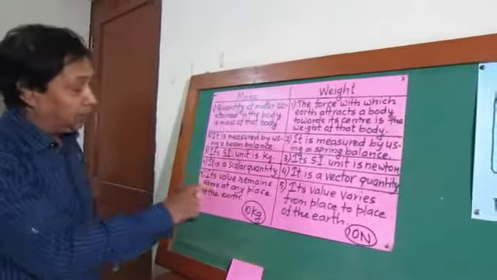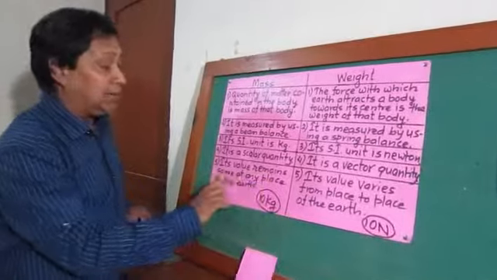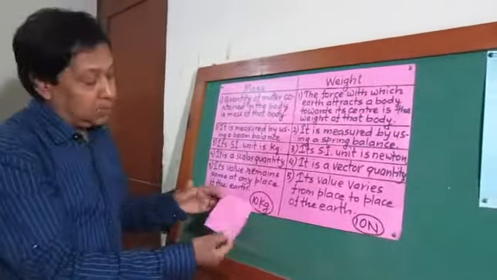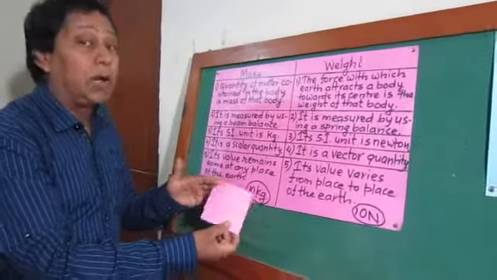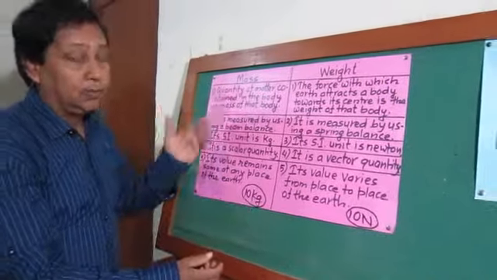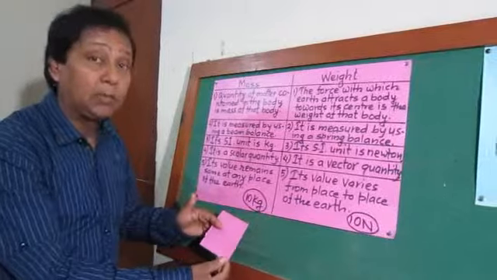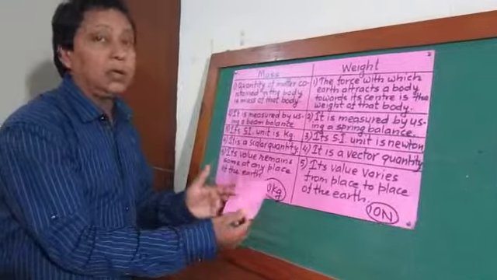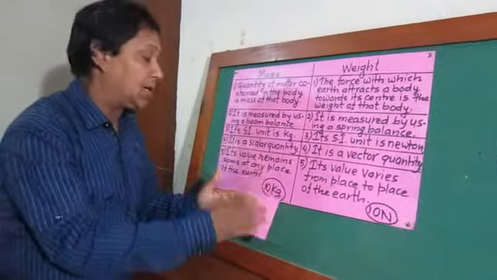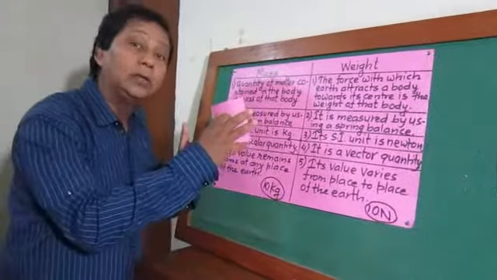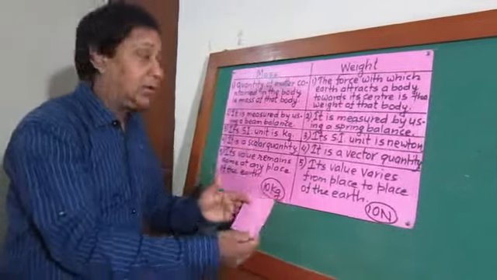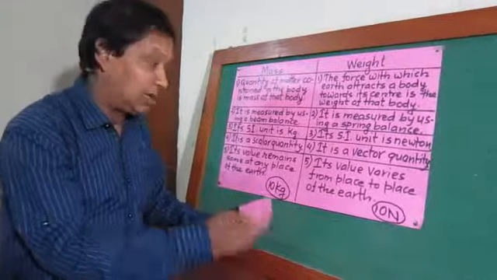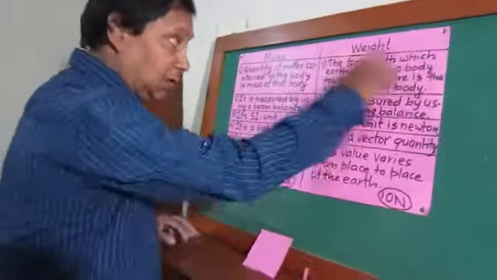Now the fifth one: the value of mass remains the same at any place on the Earth. What does it mean? If this piece of paper has 100 million molecules, and it is taken to the North Pole, it remains the same, 100 million molecules. If it is taken to the equator, it remains the same. Its molecules never change. It means the quantity of matter contained in this body remains the same whether it is taken inside the Earth or to the North Pole or South Pole. Whatever we do, its mass remains the same. But look at the weight.